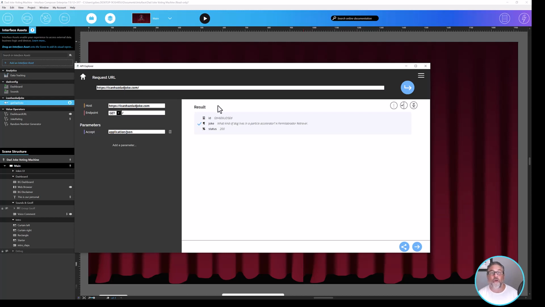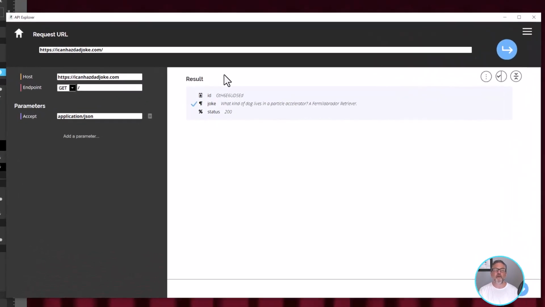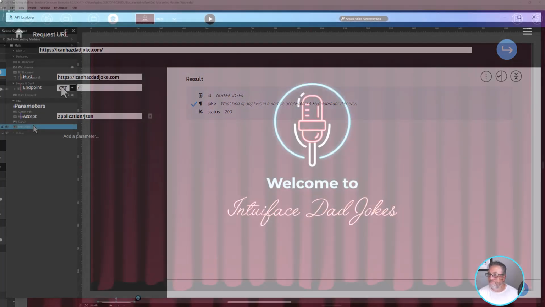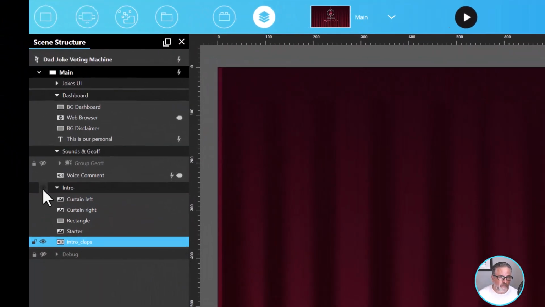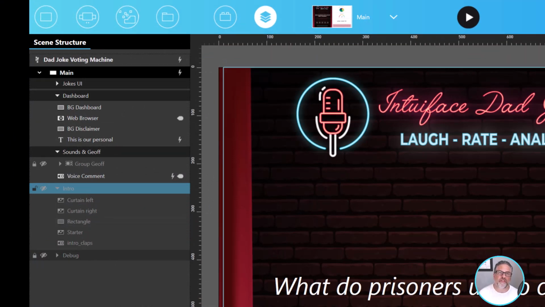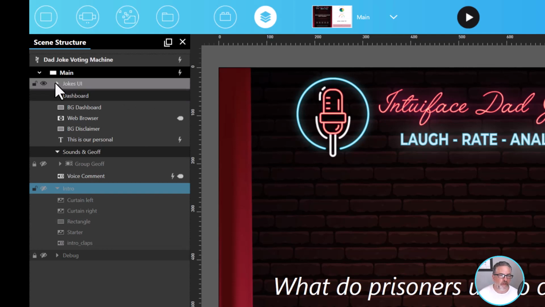What you see under result is the response from that web API. It's sending back 3 fields in that response, something called ID, something called joke, something called status. Every time we send a request to that URL, we get a result. And there's a joke field, there's a joke parameter that has a joke in it. So back here in the experience, I want to show you how we're getting that into this experience. I'm going to hide all the stuff in the intro level, exposing the joke that's coming to us from the request. Stay with me on the left, Jokes UI.